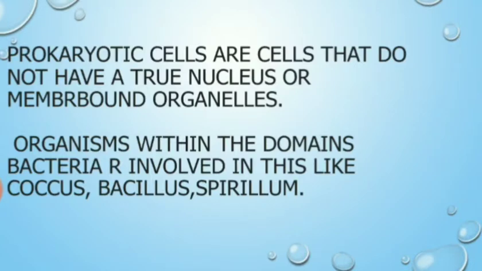First of all, the classification has the prokaryotic. Prokaryotic cells are the cells that do not have a true nucleus or membrane bound organelles. Bacteria are involved in this, like Coccus, Bacillus, Spirillum. So prokaryotic cells are basically the cells in which the nucleus is not well developed. And examples are bacteria, like Coccus, Bacillus, Spirillum.